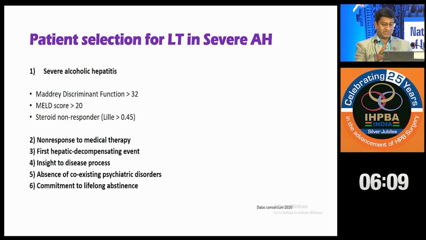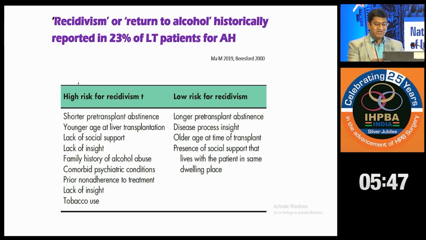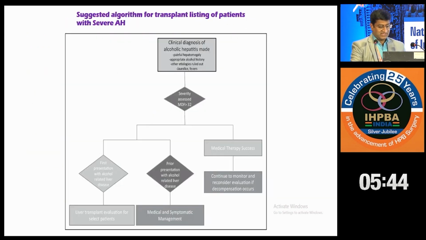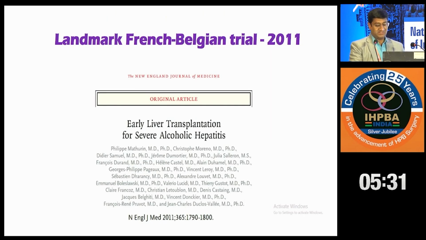What should be the selection criteria for these patients? Severe alcoholic hepatitis, as I said, MDF score more than 32, MELD score more than 20, non-responsive to medical therapy, first hepatic decompensating event. The patient should have insight into the disease process, there should be absence of coexisting psychiatric disorders like depression, and there should be a family commitment. So if patients in the category of severe alcoholic hepatitis do not benefit from medical therapy, they can be offered liver transplant.